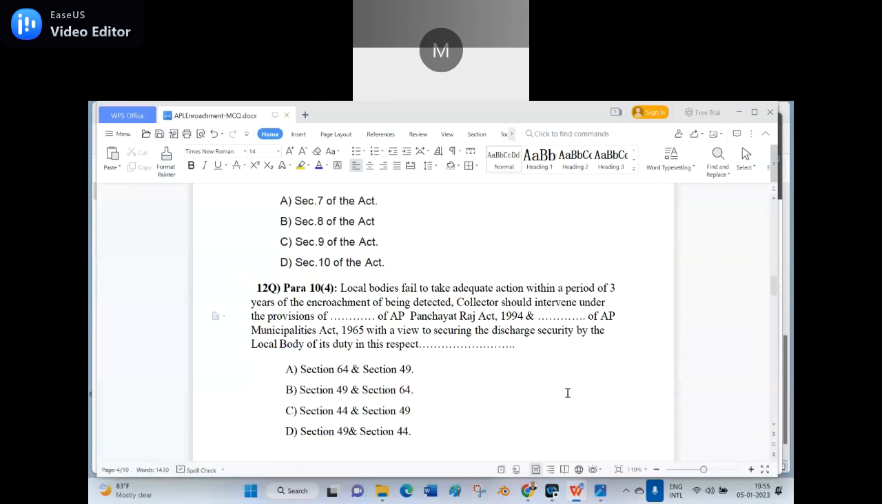You are right, because I made it very clear there. Option B is the correct answer. Section 49 is already there, and I removed the 64 now. So the right answer is option B, section 49 and 64.